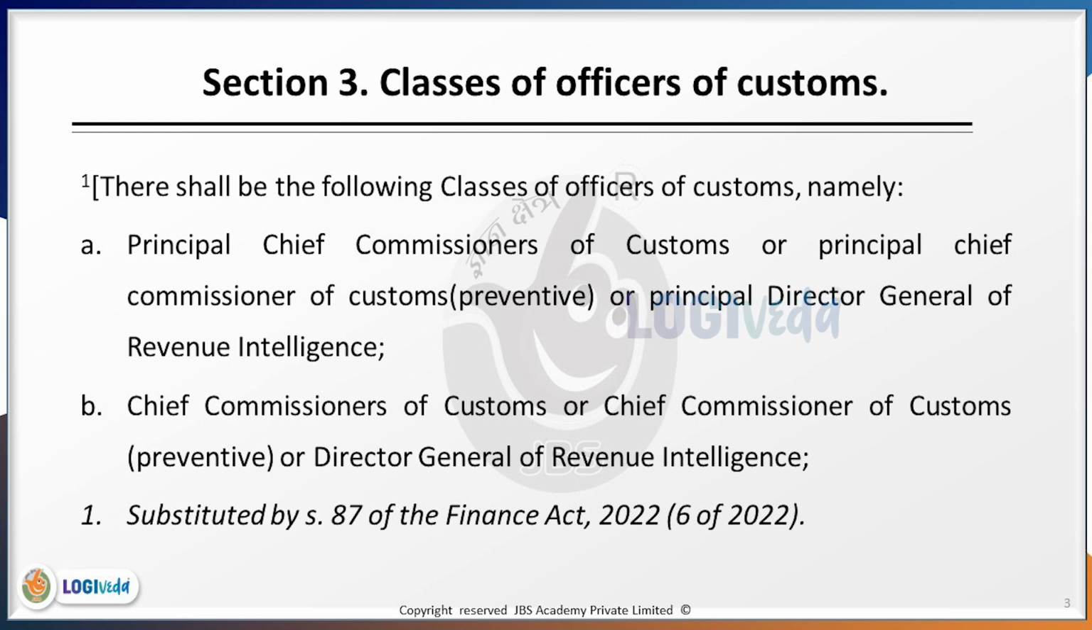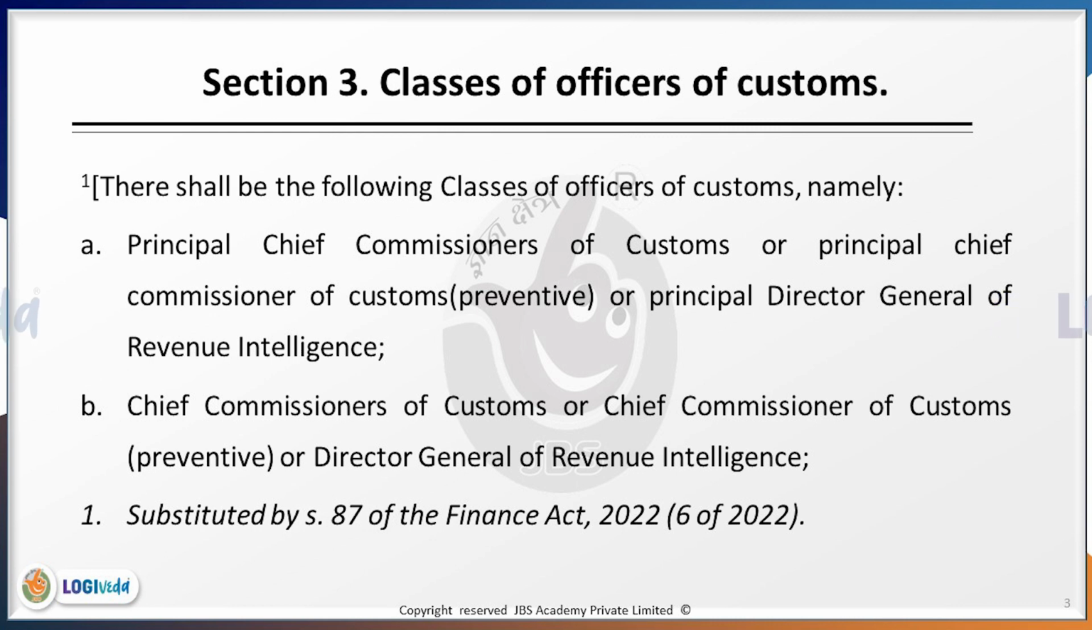The first section, that is section 3, talks about classes of officers of customs. What does the section say? There shall be the following classes of officers of customs: Principal Chief Commissioners of Customs, or Principal Chief Commissioner of Customs Preventive, or Principal Director General of Revenue Intelligence.